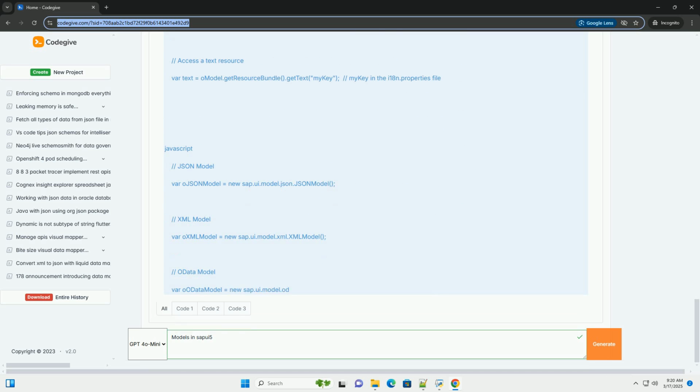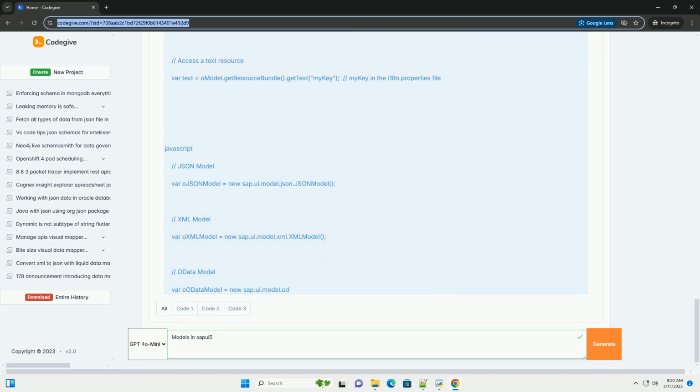The MVC architecture and models. SAPUI5 follows the Model View Controller (MVC) architectural pattern. Model handles the data and business logic. View displays the data, using UI controls, and provides interaction points for the user. Controller acts as an intermediary, handling user interactions and updating the model accordingly. The model is the data source, the view displays the data, and the controller orchestrates the communication between them.